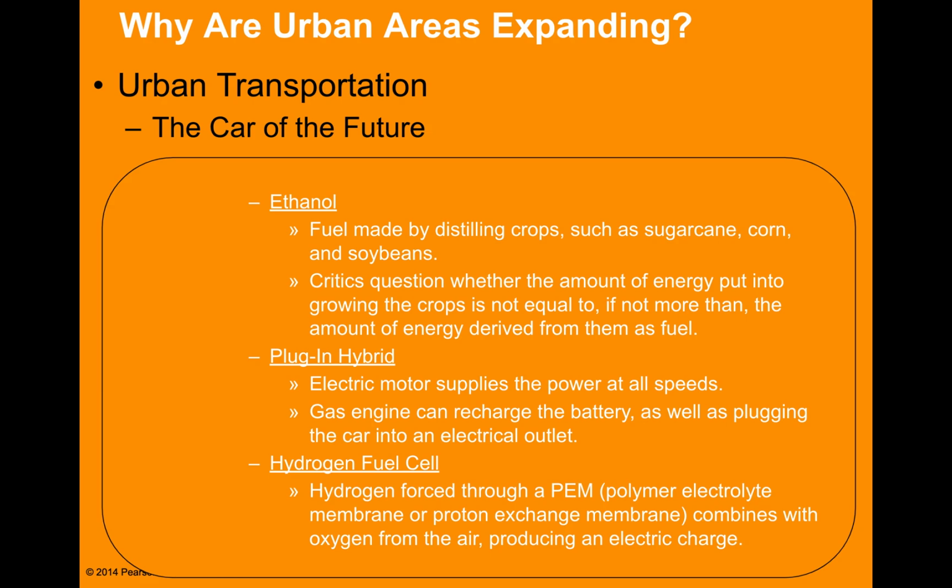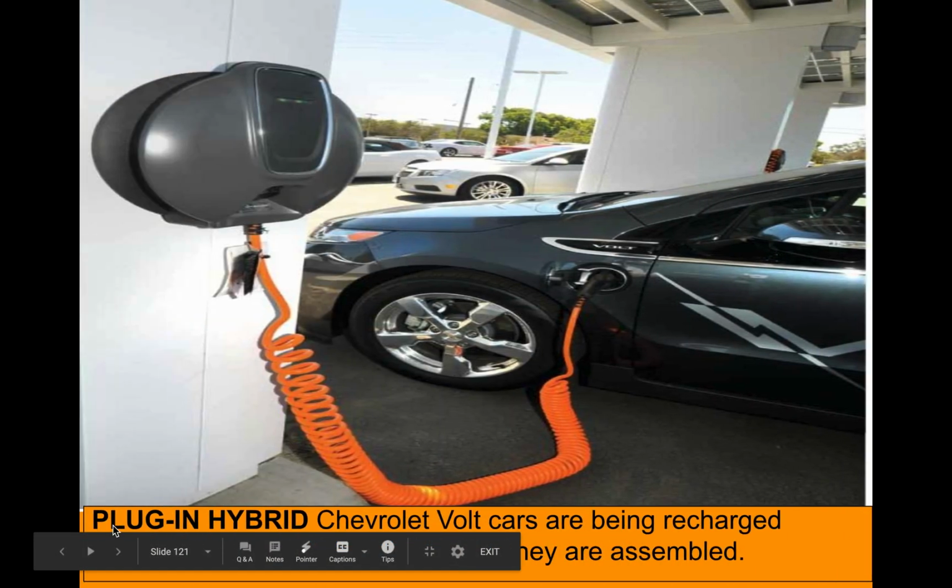And then it has some petroleum, much like the hybrid car, where a battery will maintain a charge and reduce the amount of petroleum needed to propel the vehicle. And then you have hydrogen fuel, and hydrogen is combined with oxygen and air in producing an electric charge. All right, there's a look at a plug-in hybrid.